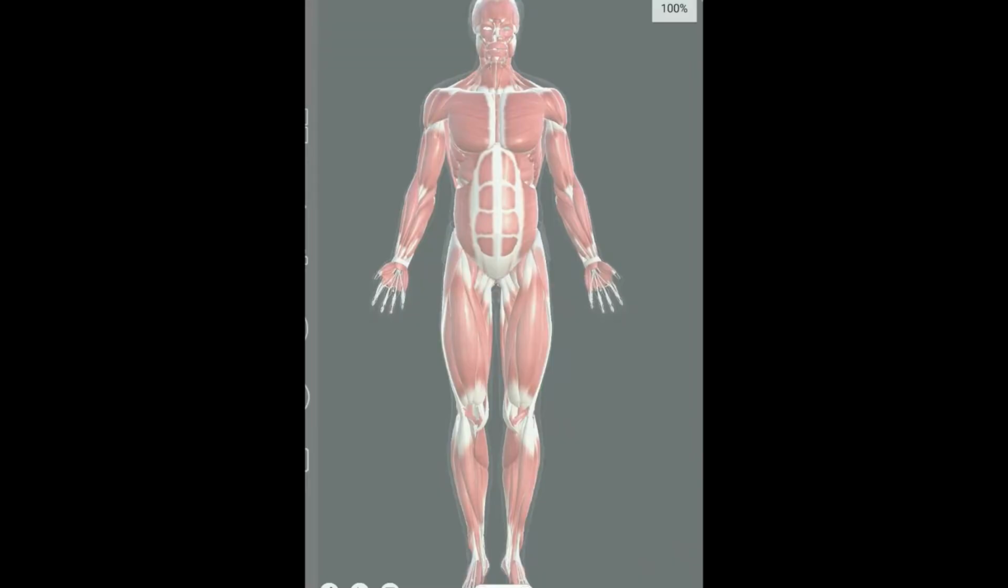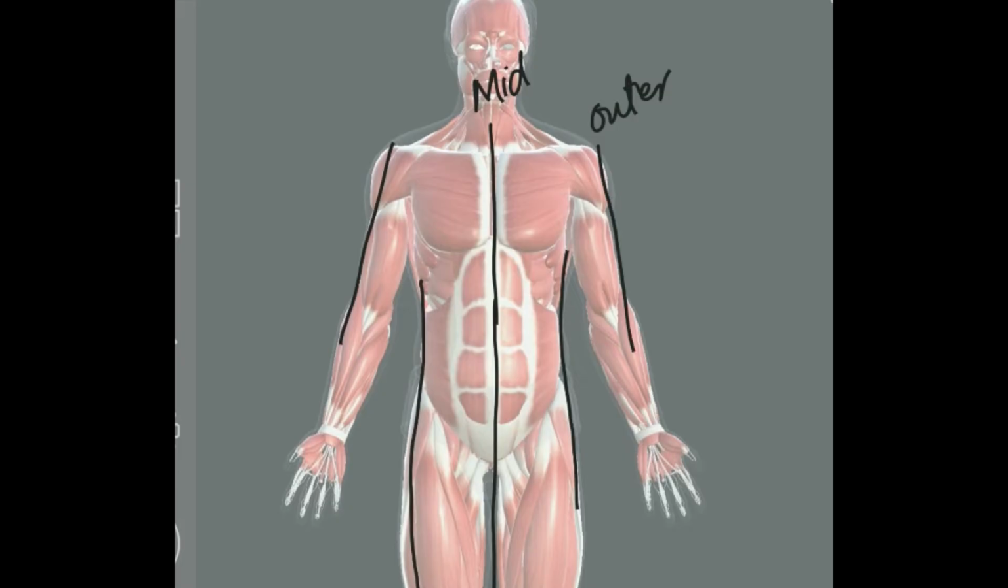Medial and lateral. This is the midline and this is the outer line. So we take two lines, a midline and an outer line. This is also the outer line. This is the midline. So always remember, any structure close to the midline will be labeled as the medial structure and close to the outer line will be labeled as the lateral structure.